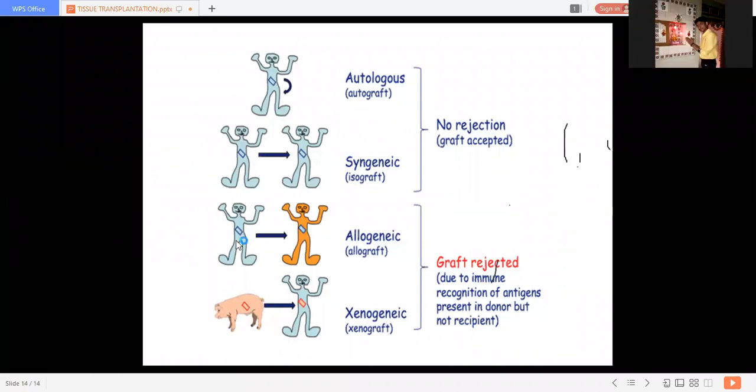In that case, graft rejection is very common, or the chances of graft rejection are much more. And again, where the species are different, animal species and human beings, in that case also rejection of transplantation is very common. Understood?